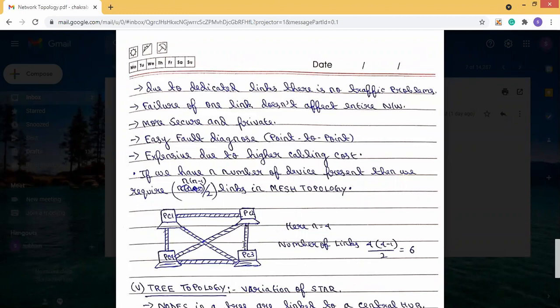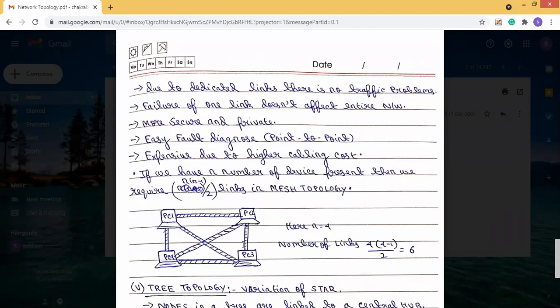And it is more secure and private, because in bus network, you have seen that the data is visible to all the PCs since the data travels through a single link. And in ring also, the data has to travel via intermediate PCs; for PC1 to PC3, the data has to travel via PC2. So it is not so secure, but here there is a dedicated link. That's why it is more secure and private.